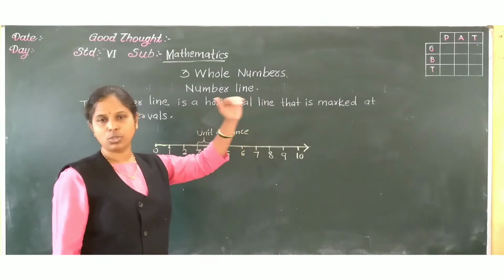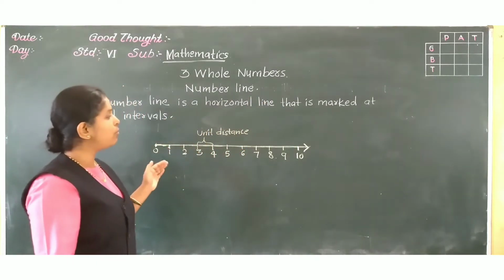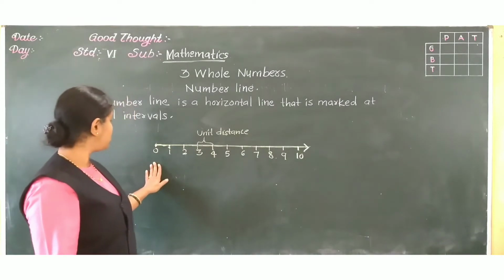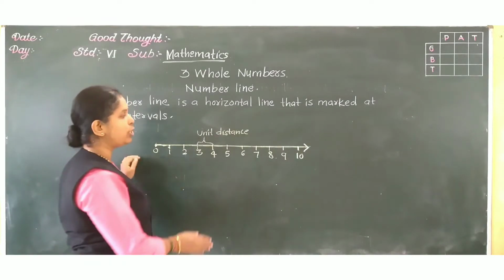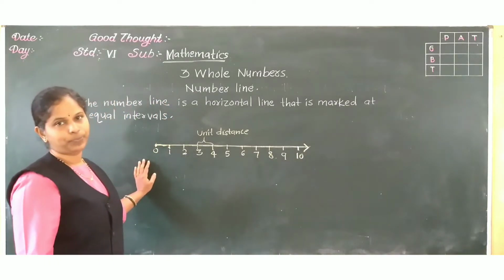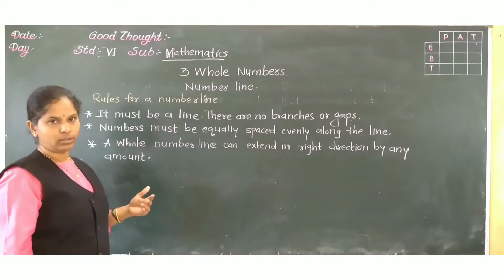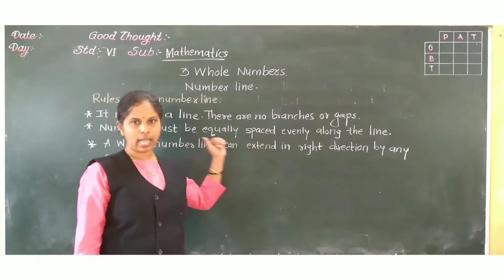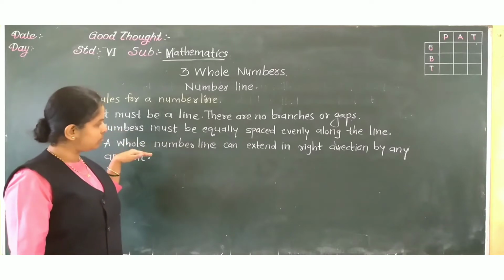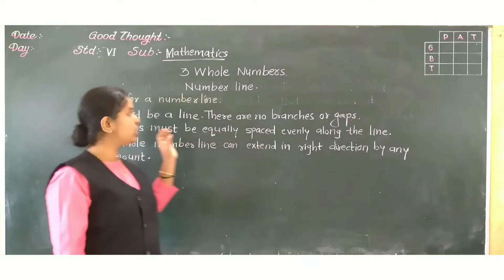So we can say the values increase as we shift to the right side of the number line. Number line we have seen. It is a horizontal straight line, and there is unit distance between two intervals.